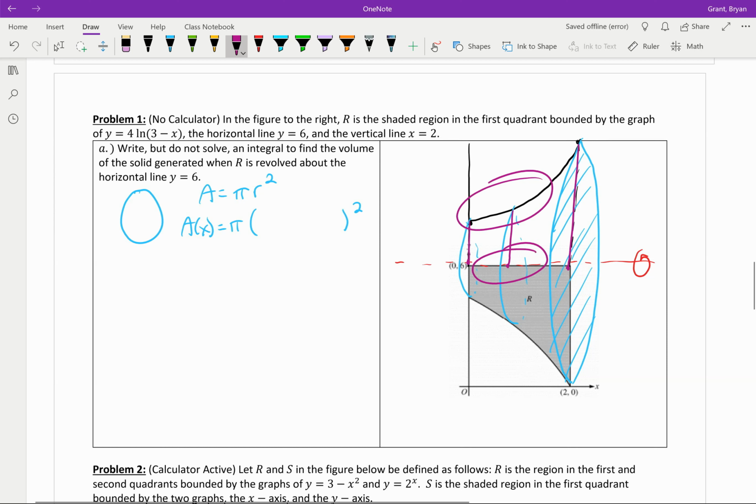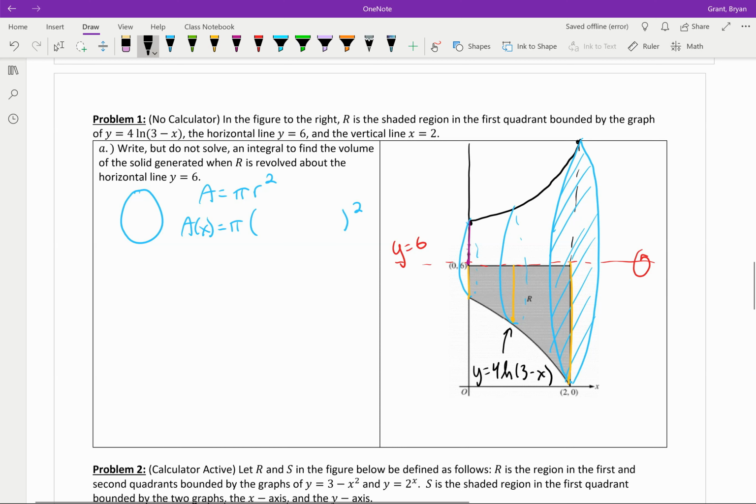The bottom function we do know. The bottom function is the line y equals 6, but we don't know the top function, so I'm actually not going to use that as my radius this time, and instead I'm going to go ahead and use the radius that's down below. Right? That's still a radius, and the advantage of using this lower radius is I know both of these functions. Notice the top function is y equals 6, and the bottom function is this function over here, y equals 4 ln of 3 minus x.